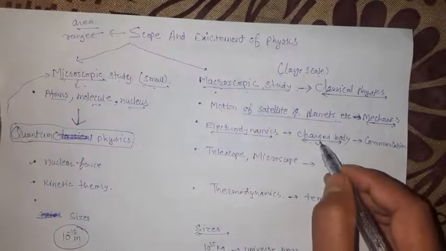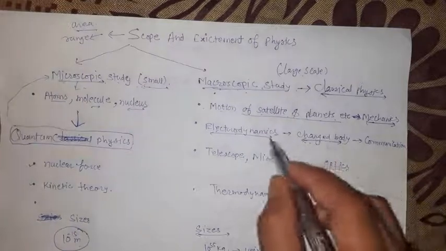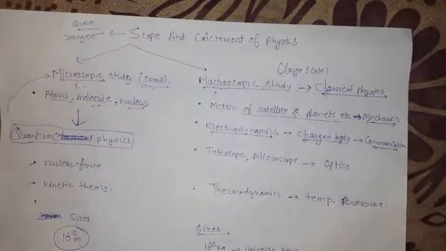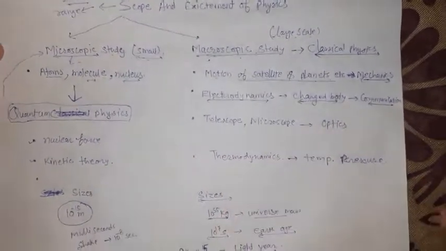Electric and magnetic fields are produced by charged bodies. We take the help of electrodynamics in communication. As our mobile phone signal travels through the air to the other side, or travels to the satellite, because of that we can have this communication nowadays, that we are able to watch TV or listen to radio. That is the study of electrodynamics.